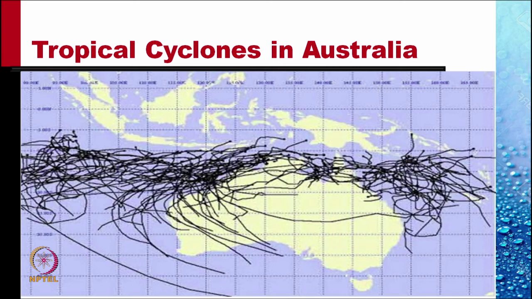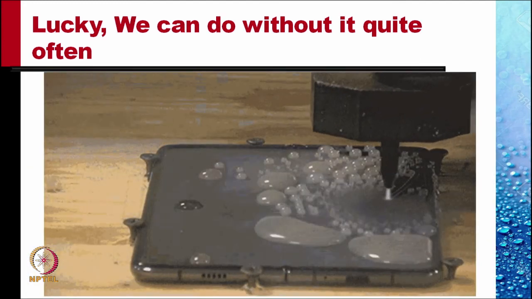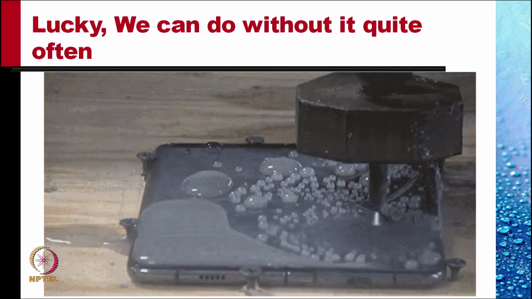This is a little more complicated picture showing the tropical cyclones in Australia over a matter of a year. You see, describing this is getting to be too complicated. And so we like to use a different description of the material properties in most cases. Luckily, we can do without it quite often.